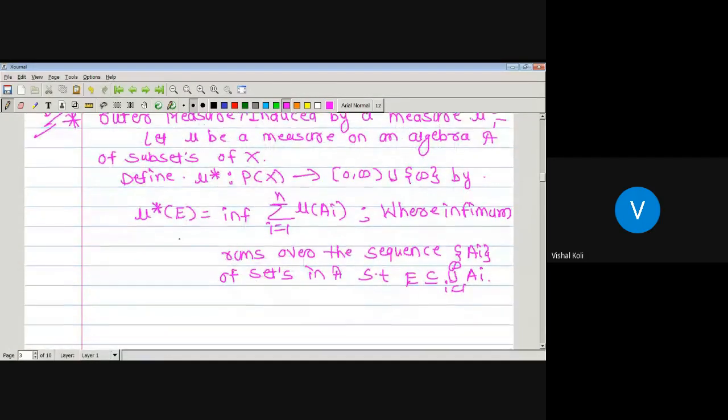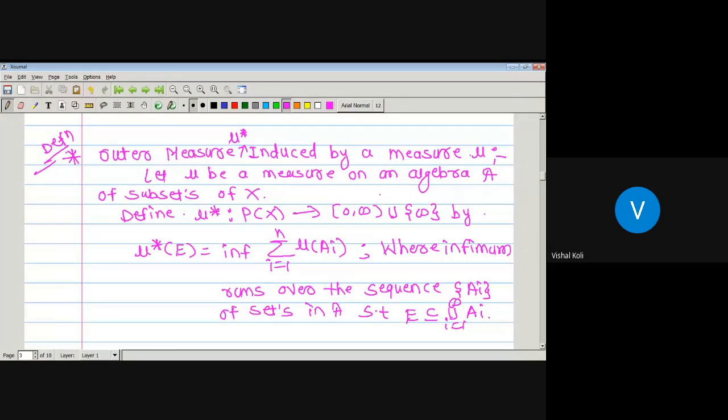Okay, so mu star is called the outer measure which is induced by a measure mu. For that we have taken one measure mu which is defined on algebra curly A, and we have defined one function mu star from the power set of X to the closed interval zero to infinity, which is defined by mu star of E equal to infimum of summation i running from 1 to infinity mu of A_i, where the infimum runs over the sequence A_i of sets in curly A, such that E is a subset of the countable union of these sets.